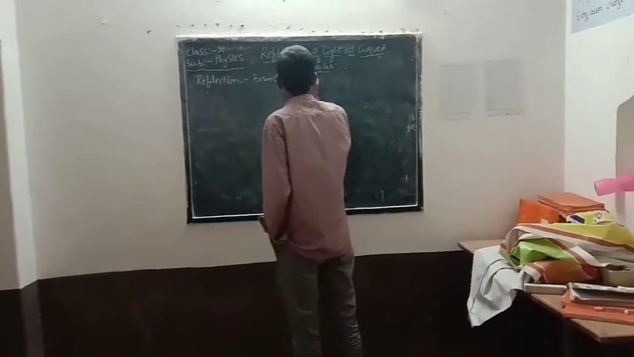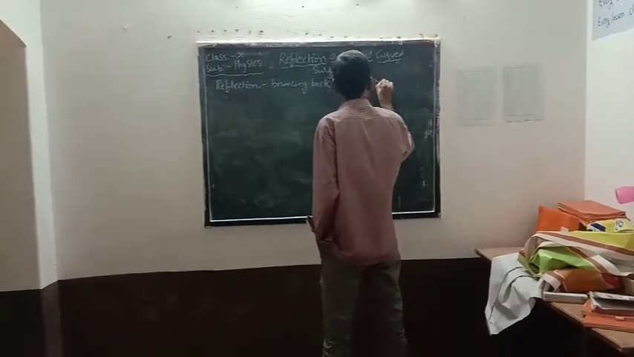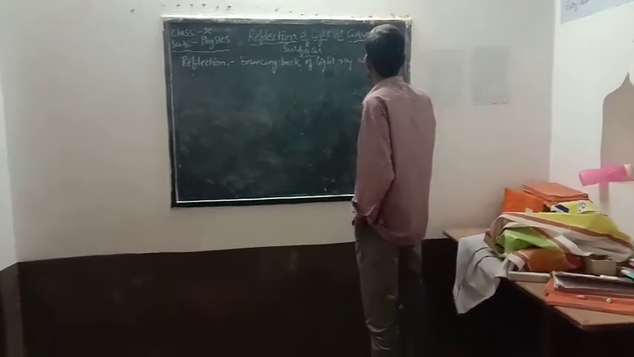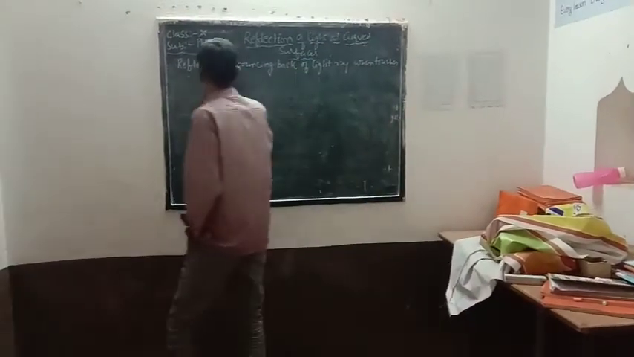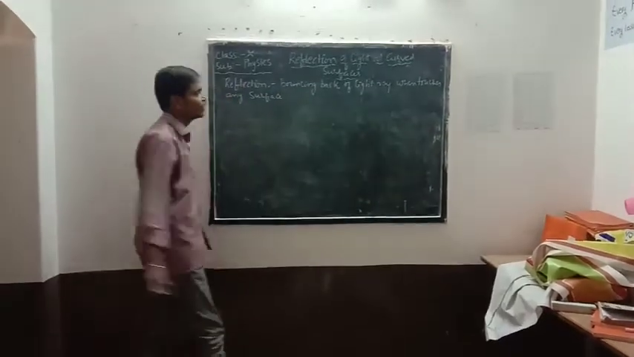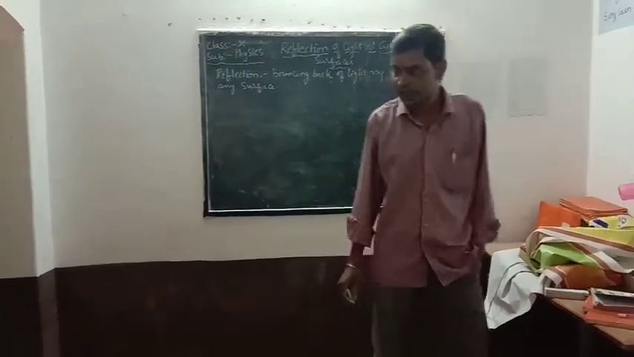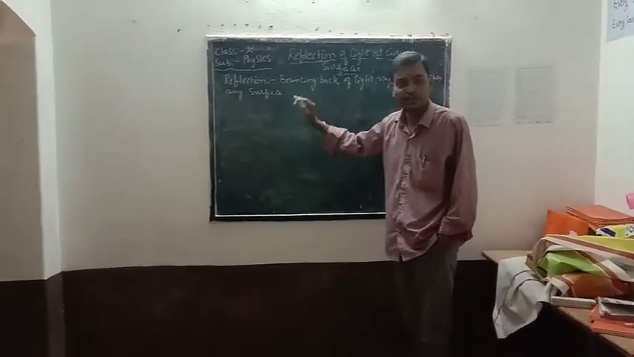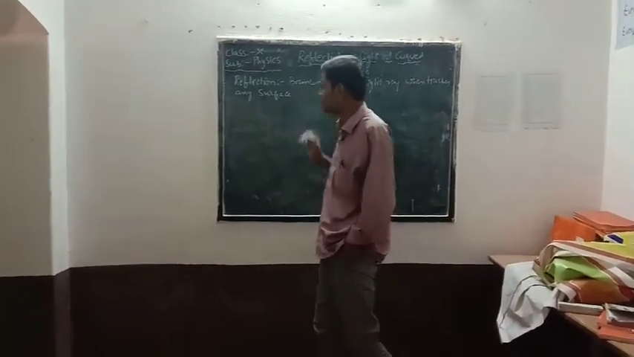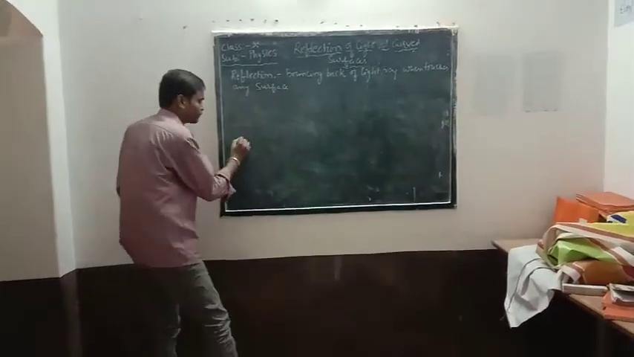Bouncing back of a light ray when it touches any surface is called reflection of light. But here, when it is bouncing back, it will traverse the same medium. It cannot change the medium. Let us see. Before going to learn about the laws of reflection, I am considering a plane mirror here.